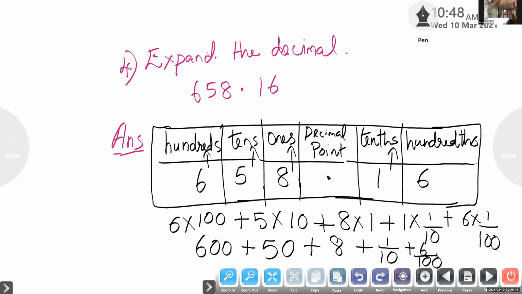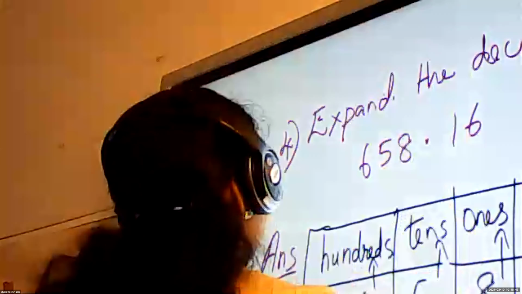So this is the expanded form of the decimal given, that is 658.16. So children, did you get the answers?